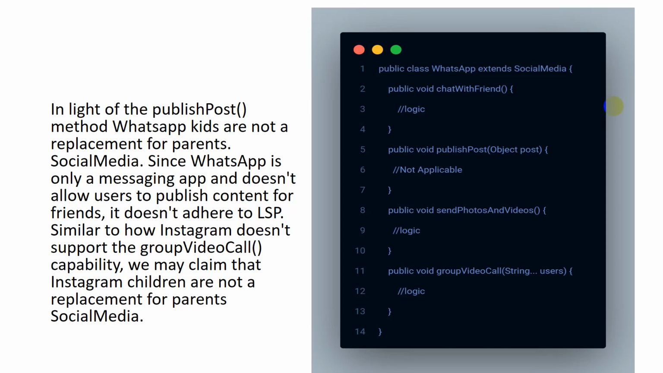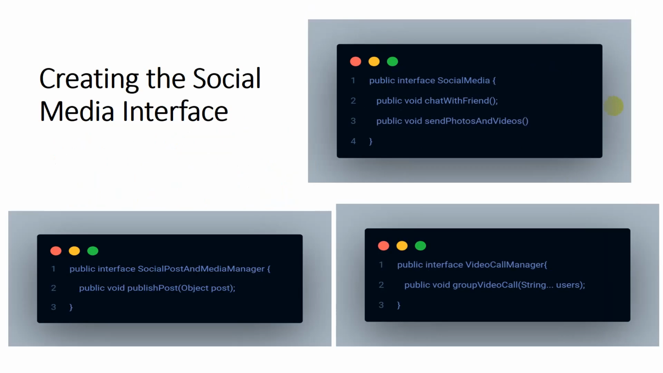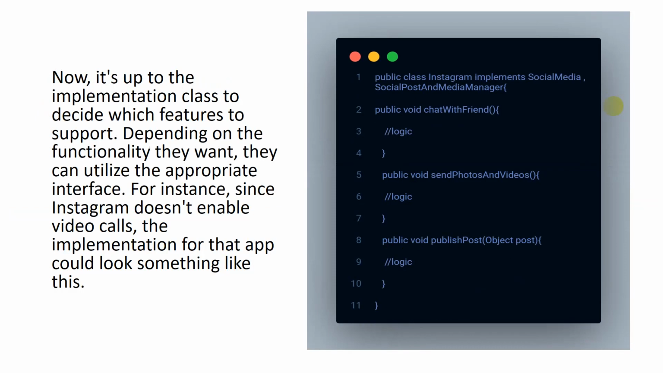So now the main question arises: how can I solve this so that my code works by following all the rules and regulations of LSP? Moving to the solution, we create various types of social media interfaces. Here we can see the different types of social media interfaces, so that we can see the various types of interfaces.